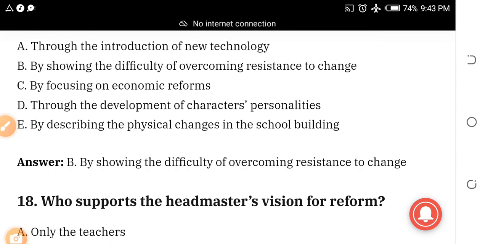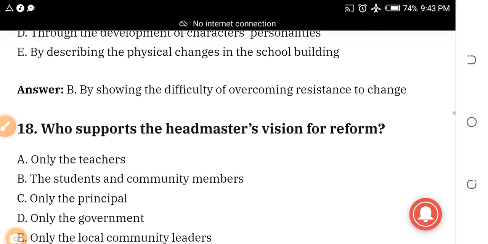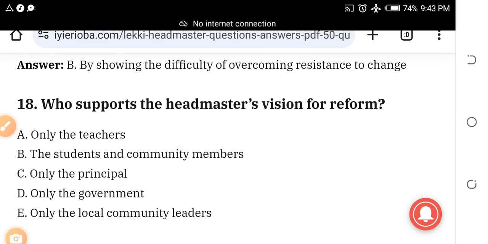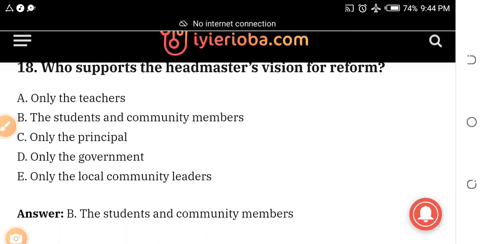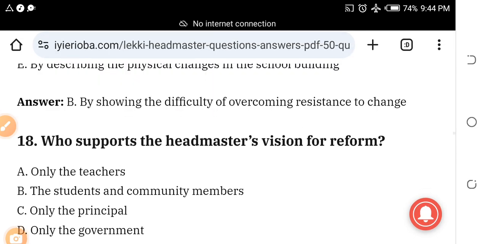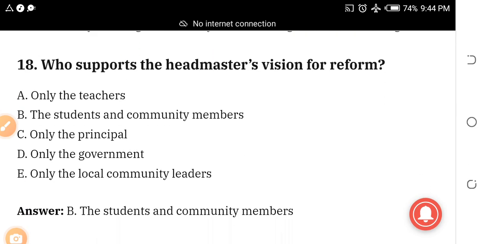Number 18. Who supports the headmaster's vision for the reform? Who supports the headmaster's vision for the reform? A. Only the teachers. B. The students and the community members. C. Only the principal. D. Only the government. E. Only the local community leaders. The answer is the students and community members.